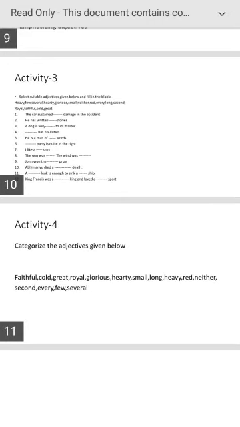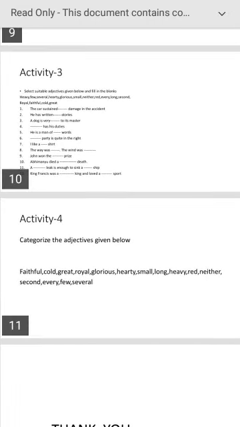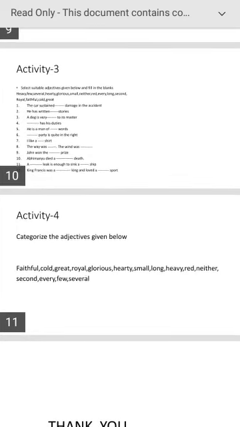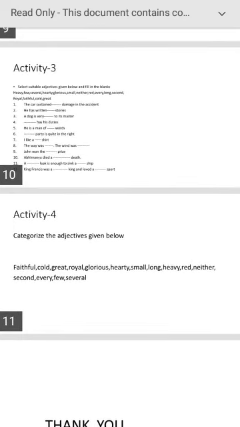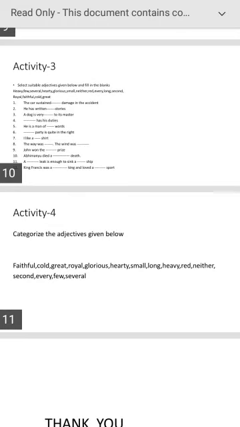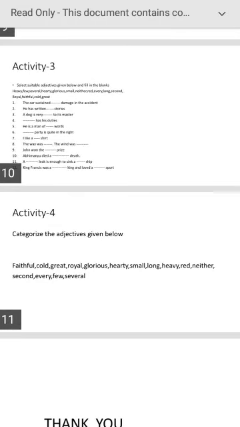Next, in the same adjectives, we categorized them into adjectives of quality, adjectives of size, adjectives of color, adjectives of amount, adjectives of number.